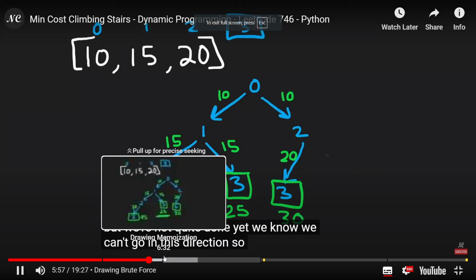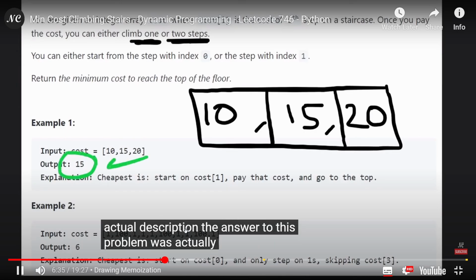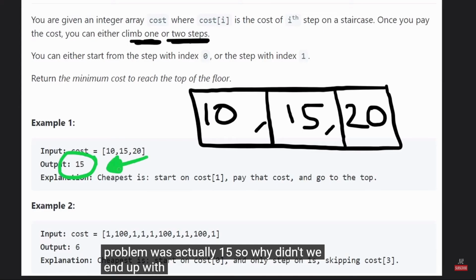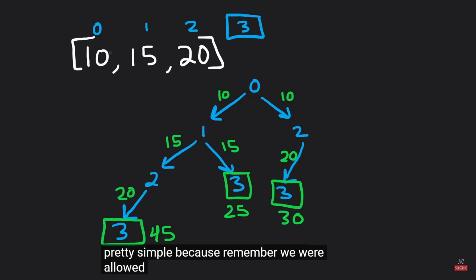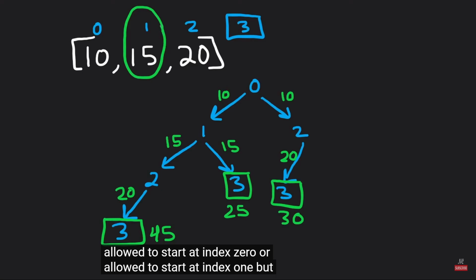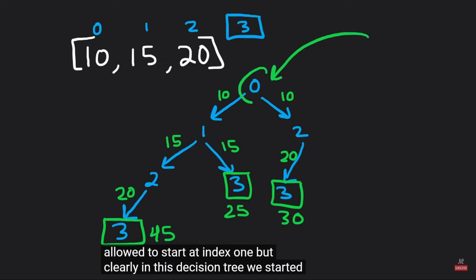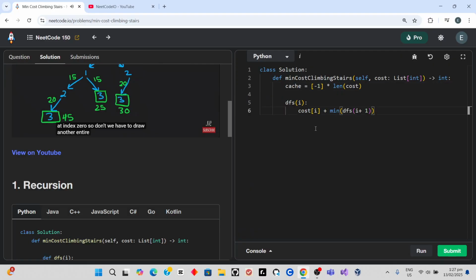But we're not quite done yet. We know we can't go in this direction. So back to the actual description, the answer to this problem was actually 15. So why didn't we end up with the correct answer? It's pretty simple, because remember, we were allowed to start at index 0 or allowed to start at index 1. But clearly in this decision tree, we started at index 0. So don't we have to draw another entire decision tree starting at index 1?